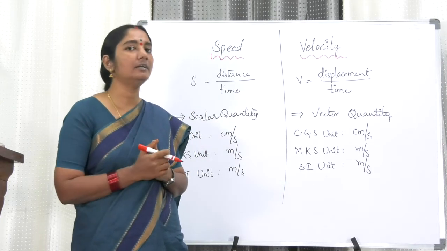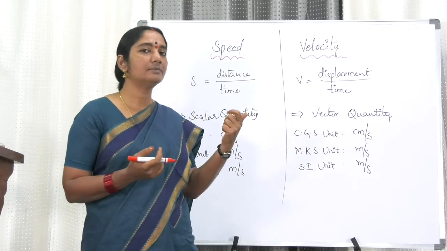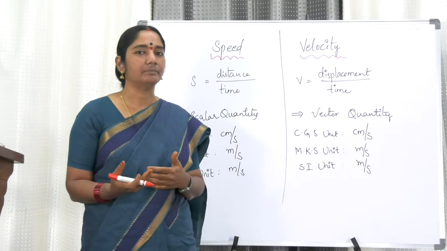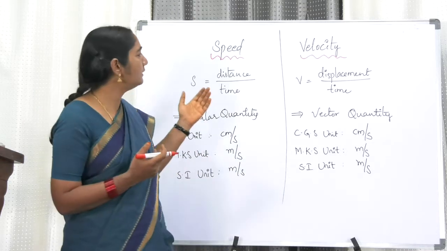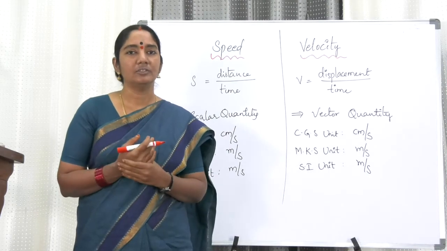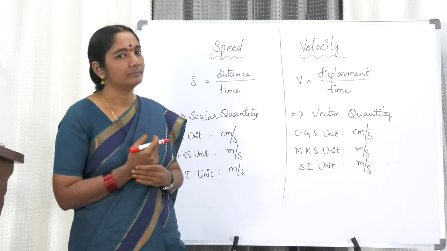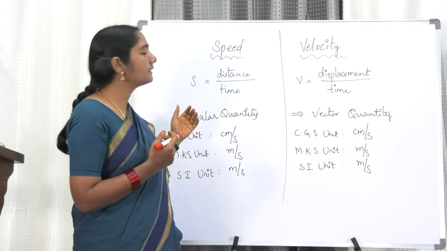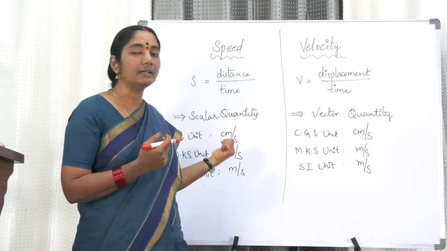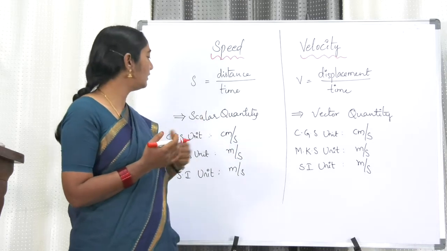Speed is nothing but the ratio of distance by time. The distance covered by the body in a unit time is called speed. The distance traveled by the body in a given time is called the speed of the body. It is a scalar quantity because generally we don't give the direction for it.